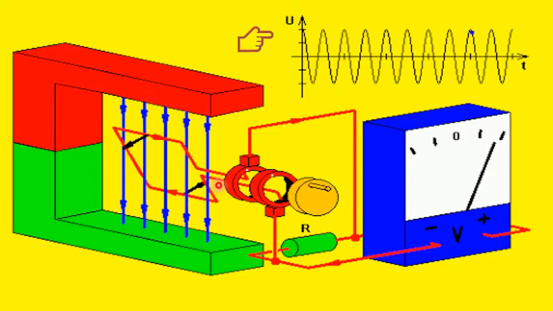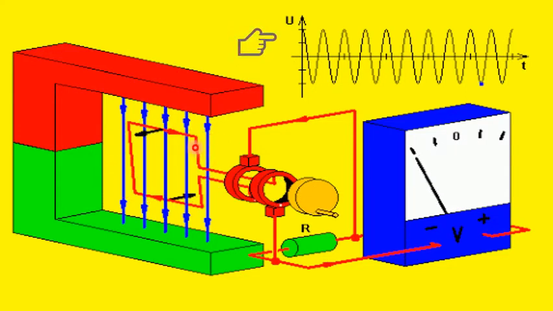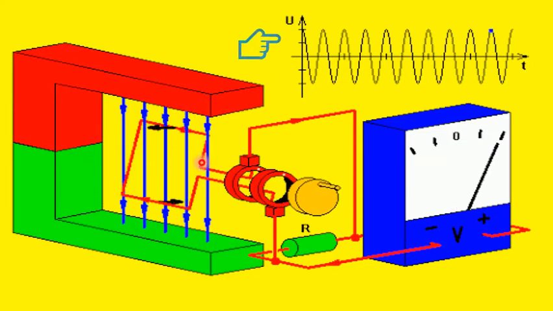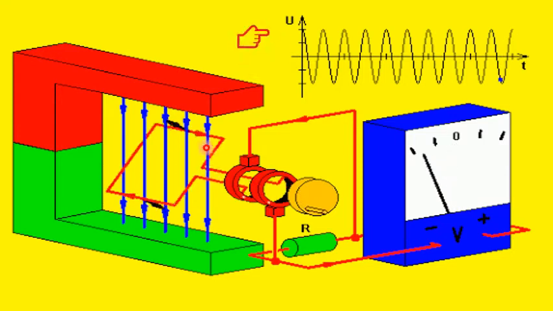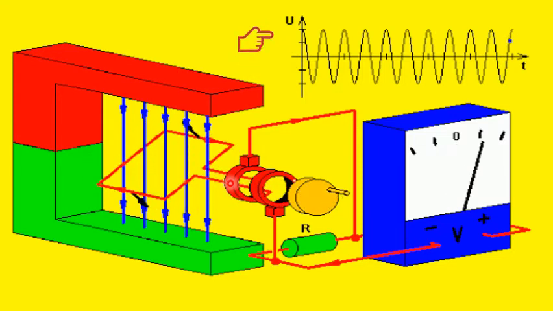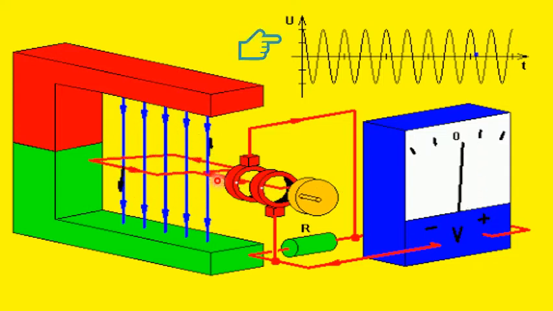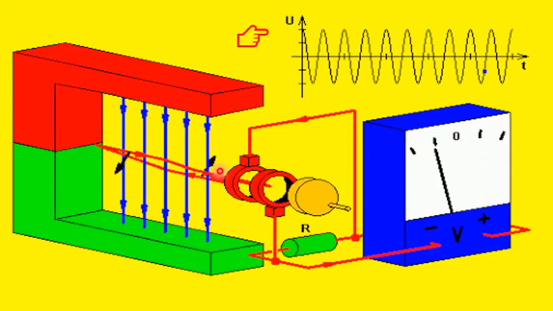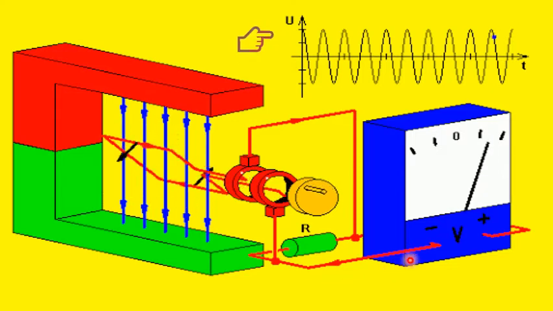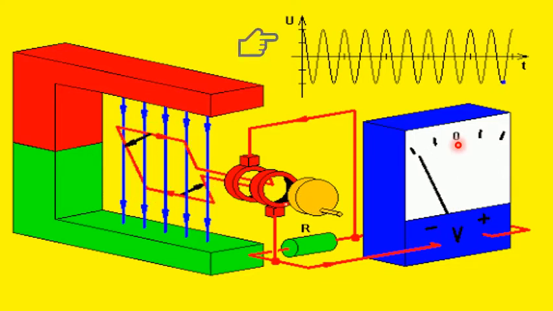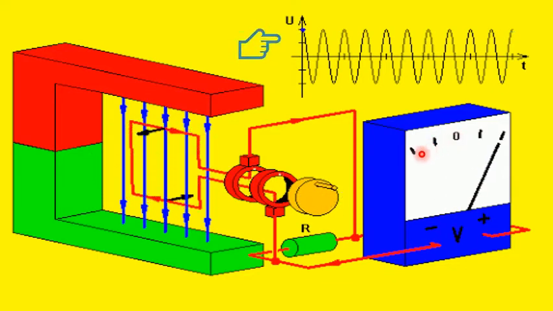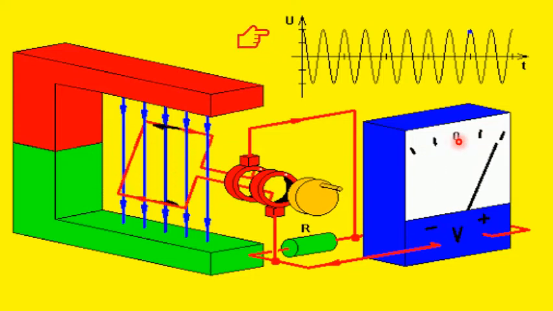As per Faraday's law, whenever a conductor is linked by a changing magnetic field, an EMF or voltage is induced across the coil. These are the two ends of the coil which are connected to a galvanometer. This left hand side is negative and right hand side is positive, and this is 0.